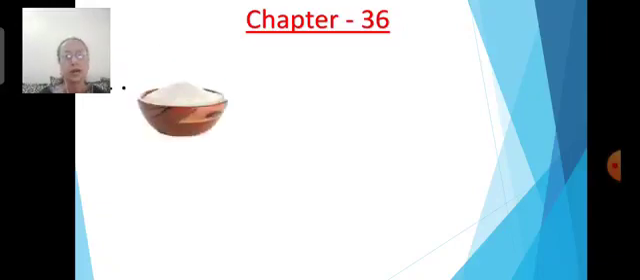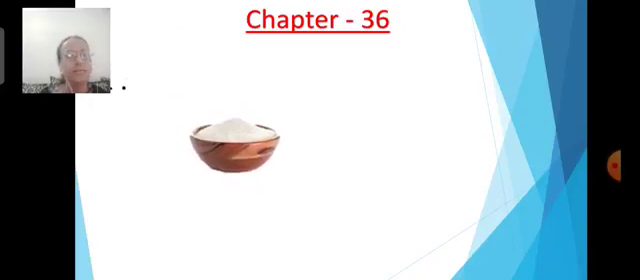Yes, children. Now, first you look at the picture. What is this picture? Think. What is there in that? Sugar. How many of you like to eat sugar? Yes, I know everyone likes it. You all are raising your hand. Because sugar is, what is the taste of sugar? Sweet. So, you all like to eat sugar.